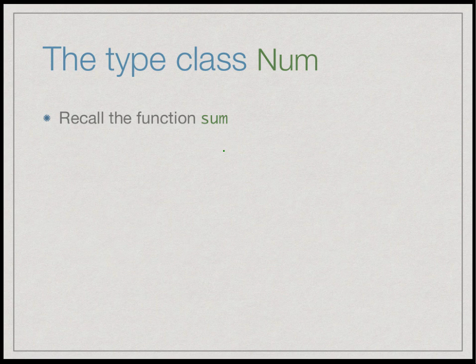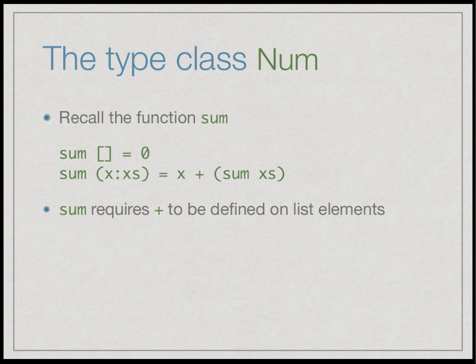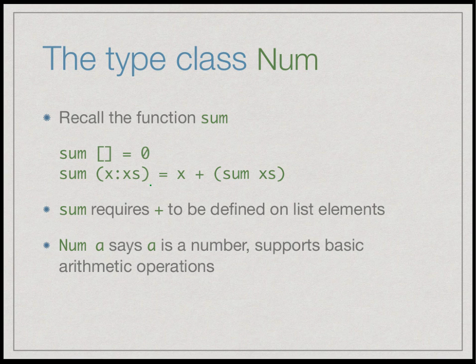Another type class which is very common is Num, which tells us whether arithmetic operations are allowed. So remember the function sum, which computed the sum of a list. The sum of the list just takes 0 as the sum of an empty list and adds up all the values inductively. So sum requires the function plus to be defined on the values of the list. So Num of A says that A is a number that supports basic arithmetic operations. So the correct polymorphic type for sum is: if Num of A, then given a list of A, it produces a value of the same type.